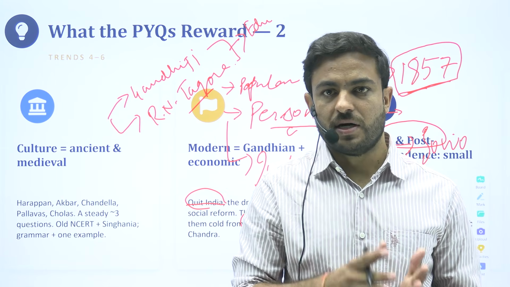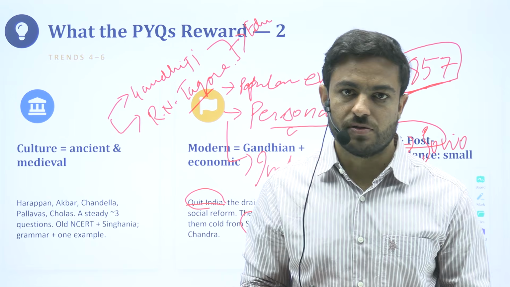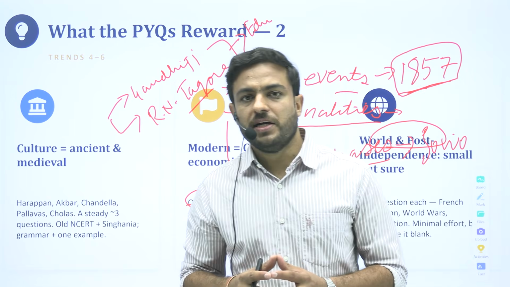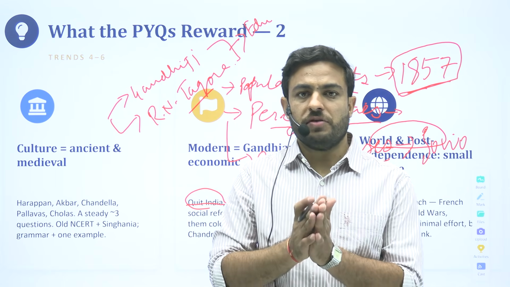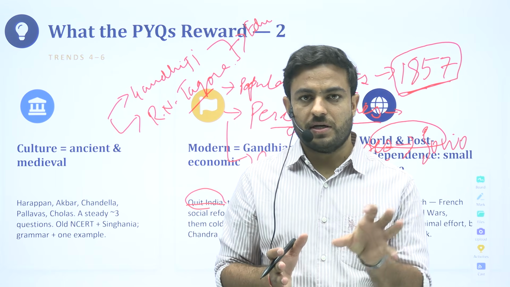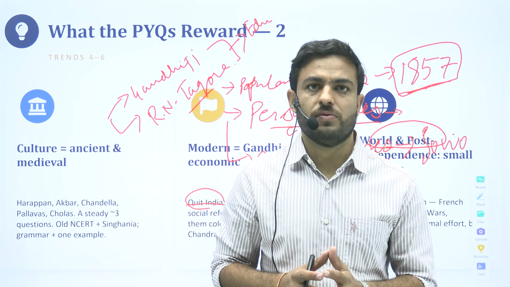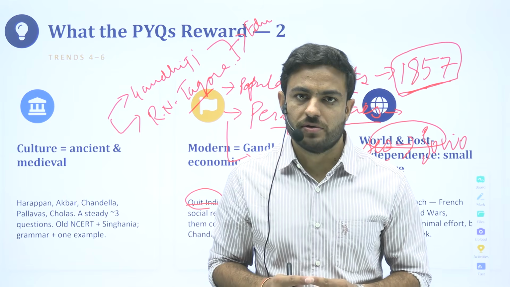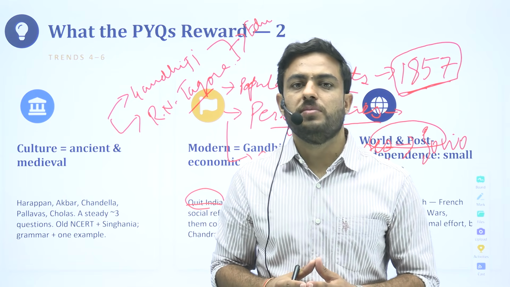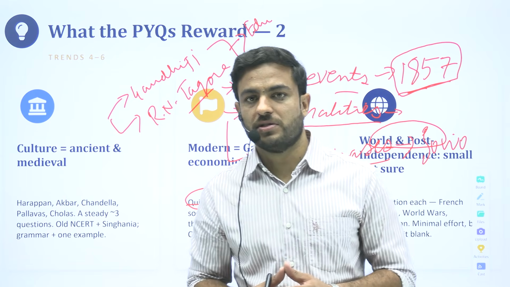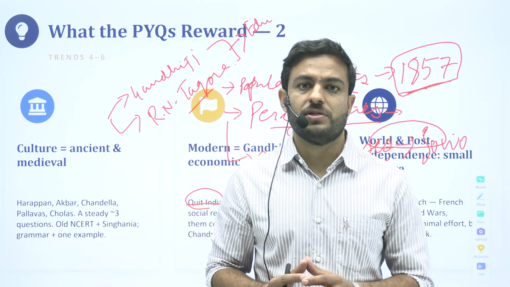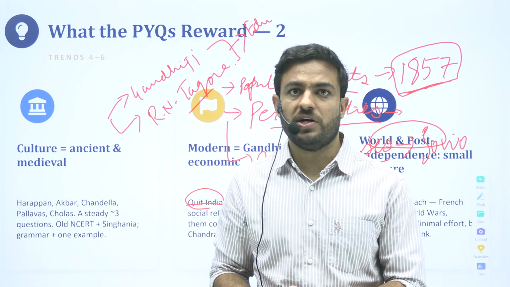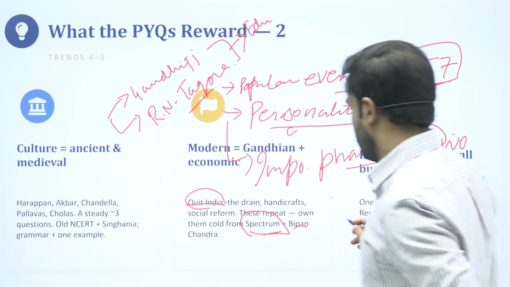One, how did it happen? What were the consequences of it? What impact does it have on modern society? Second is the important events in world history. We see the two World Wars, and the events that led to the World Wars. We see the Cold War. So these are some of the themes from which UPSC is repeatedly asking questions, to the extent that they asked a question on the French Revolution in 2024, and again in 2025.